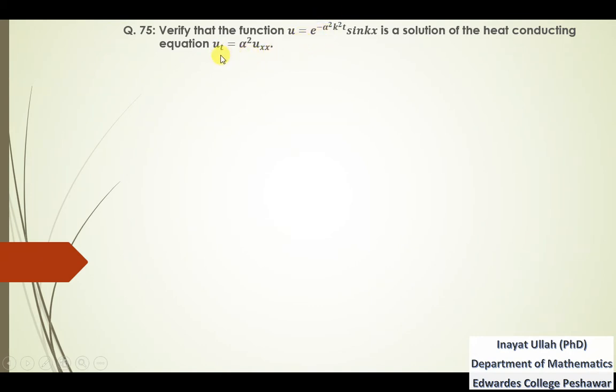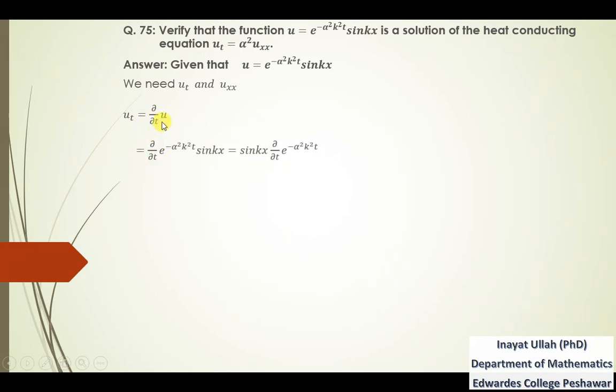will satisfy this equation. Now for this equation, we need to find the partial derivative of u with respect to t, then the partial derivative of u with respect to x 2 times, and then we'll multiply alpha square with this function, and we'll check whether this answer equals u_t or not. So first of all, we need to find u_t and u_xx. Now what is u_t? u_t is actually the partial derivative of u with respect to t.